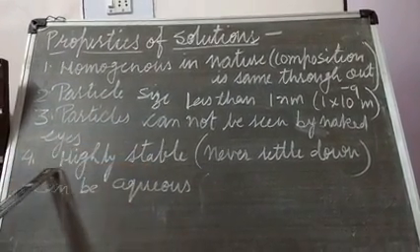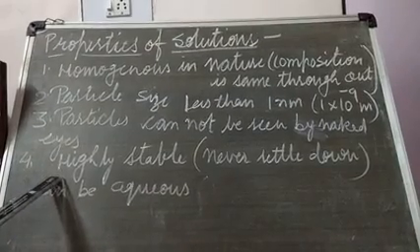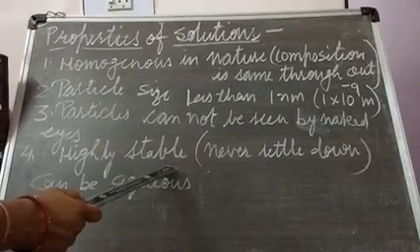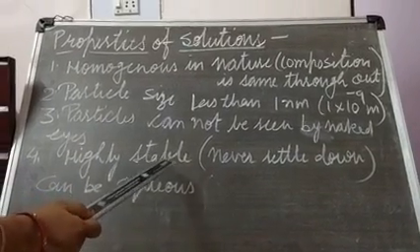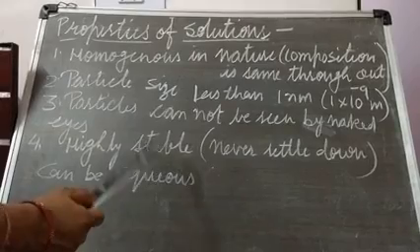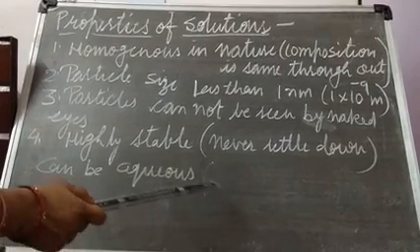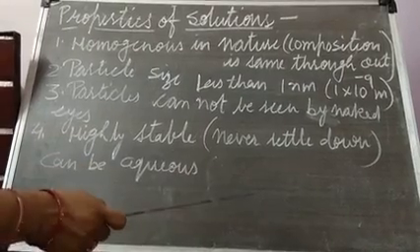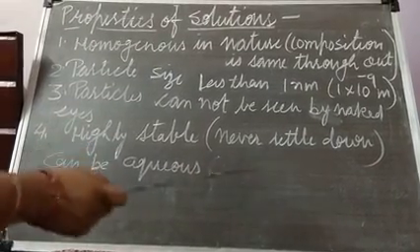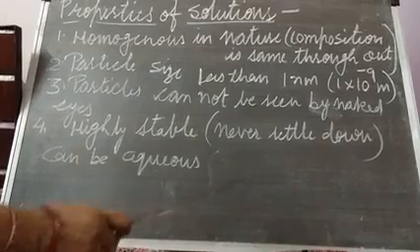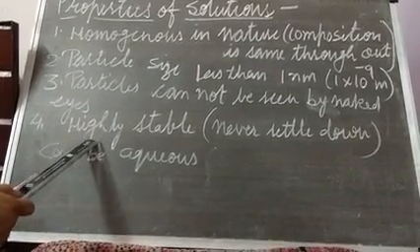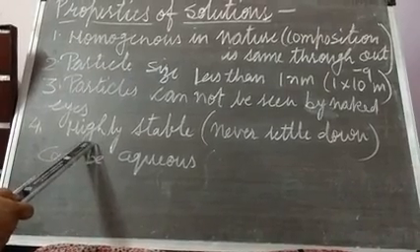Clear? Next is solutions are highly stable. If we are leaving solution of salt and water for several days, salt will never settle down. It never settles down, or if sugar is dissolved in water, it will never settle down after some time. So that's why we are saying that solutions are highly stable.